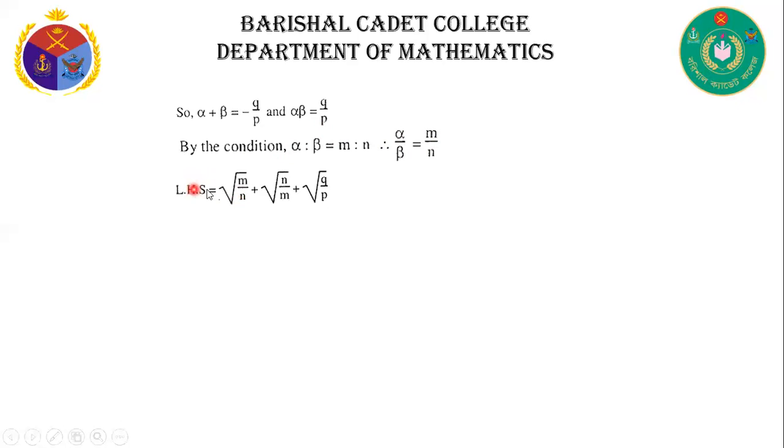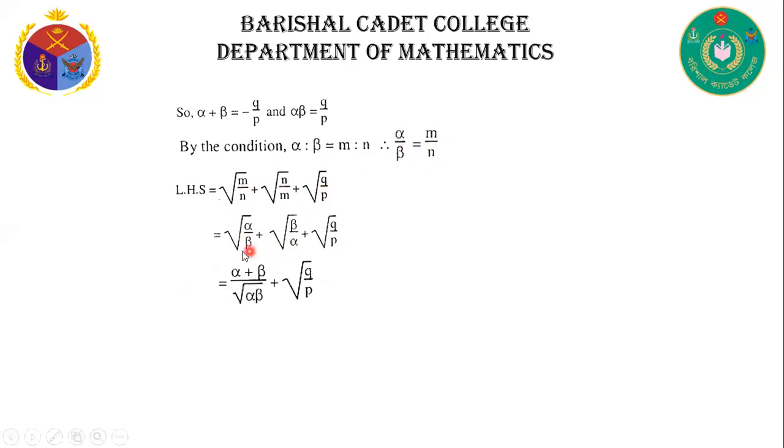Now the left hand side of the equation is root m by n plus root n by m plus root q by p. If we put m by n is equal to alpha by beta here, then we can write root alpha by beta plus root beta by alpha plus root q by p.